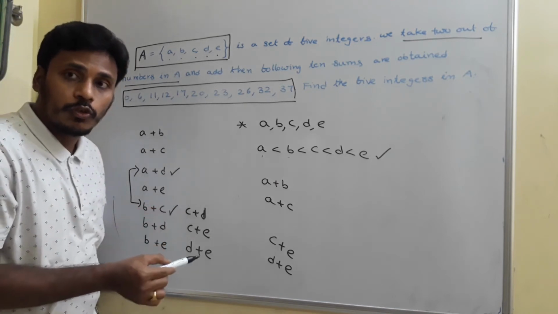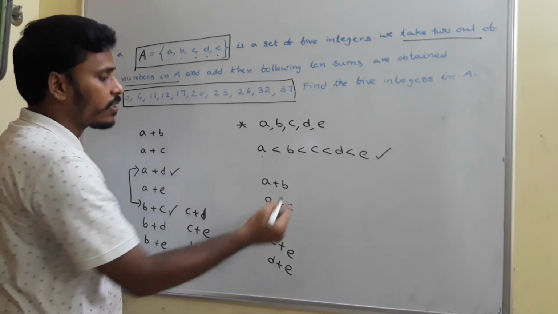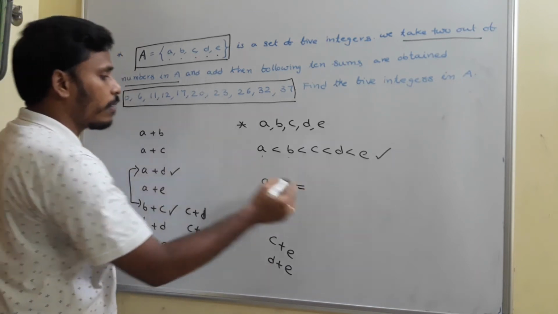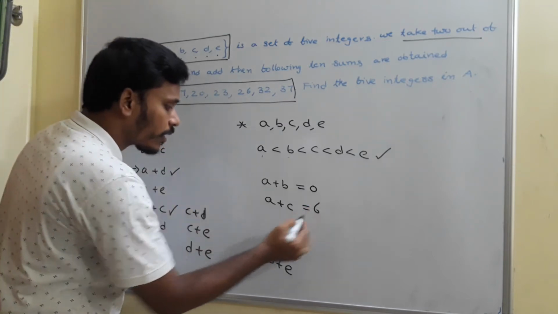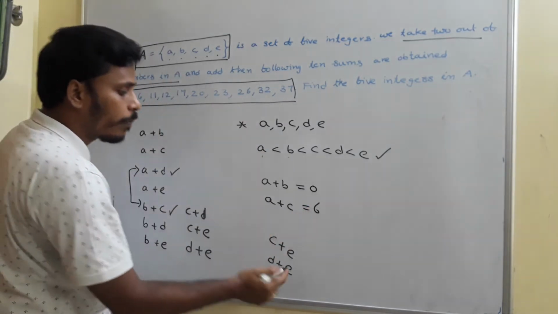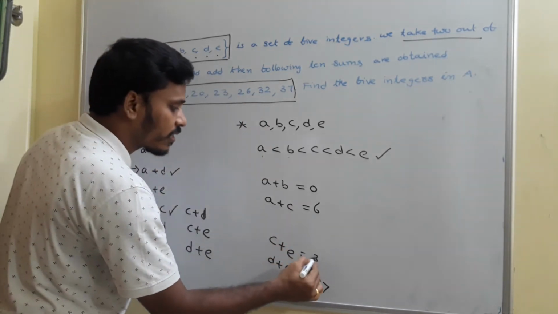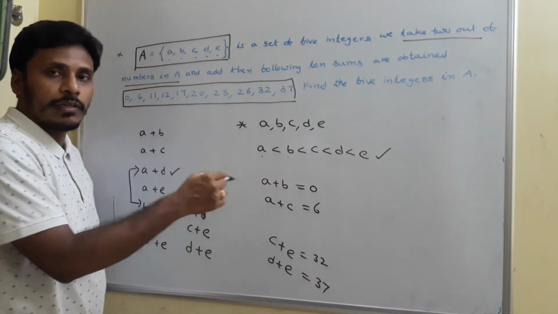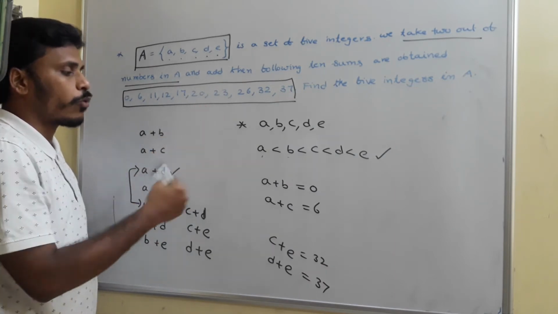But for sure we can say that these 2 are the smallest and these 2 are the greatest. So A plus B is the smallest number as given, A plus C is the second smallest as given, D plus E is the greatest as given, and C plus E is the second greatest as given. For the remaining combinations, there is no chance to select the corresponding numbers.